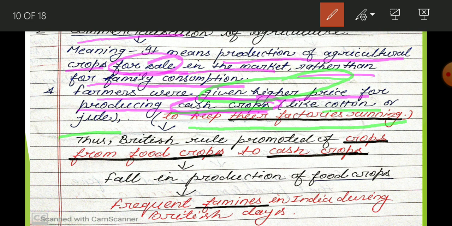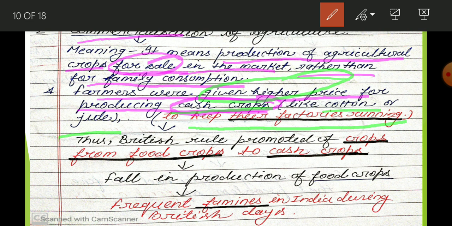But one thing is here: if on a land you start to do the production of cash crops, now you are not able to do the production of agricultural crops. So this is the drawback. Initially they gave a high price, but when they started to do the production of cash crops, after that they reduced the price, because now they are compelled to do the production of cash crops.